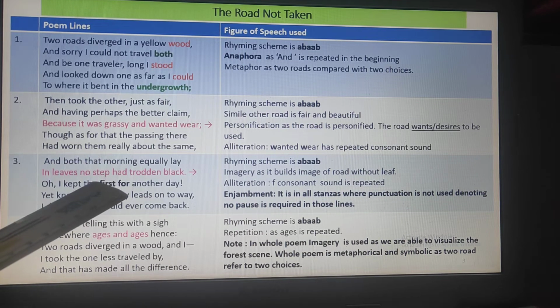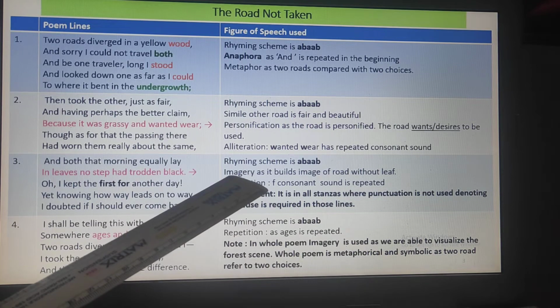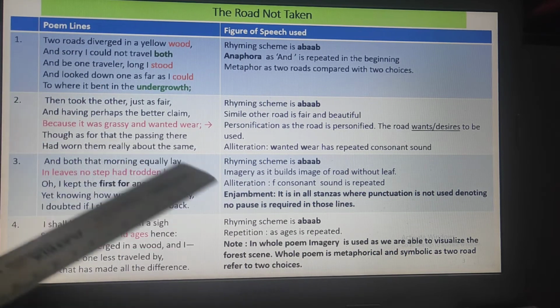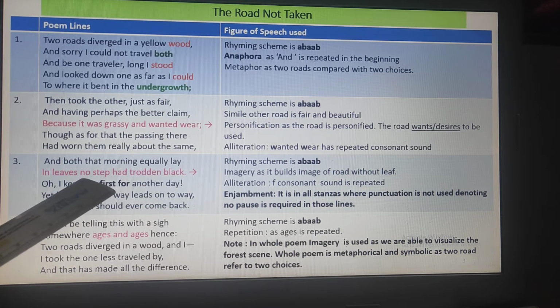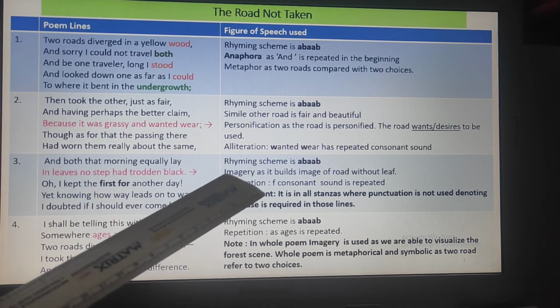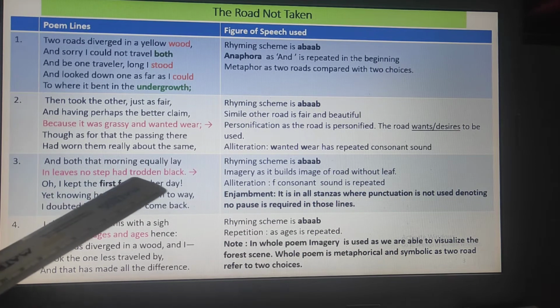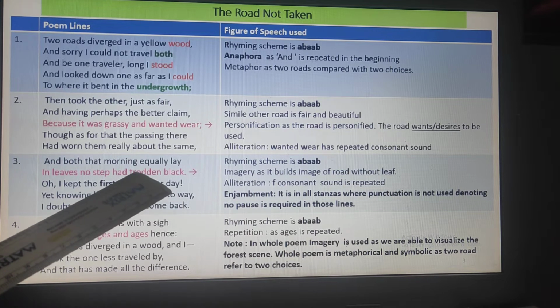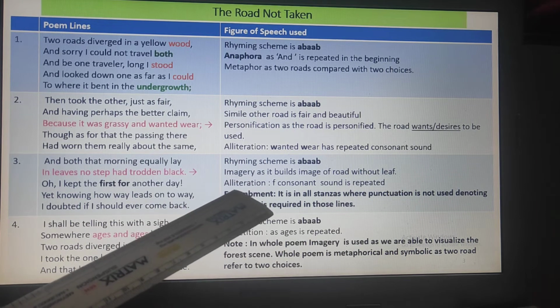Next stanza, the rhyming scheme again I have showed you. Now the figure of speech is imagery. In most cases you will find imagery because in many places things are expressed in such a way that helps you imagine and visualize the image of the road. So imagery is there in a number of places. Like in leaves no step, whenever you are making an effort to describe it in detail, you are helping to build an image. So it is imagery.